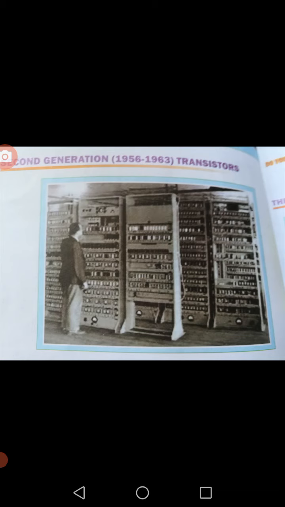Let us see the hardware characteristics. The transistor is used for making the computer. Magnetic core memory is used. Magnetic tapes are used. Disk for secondary storage is used. Earlier there was no disk for secondary storage.